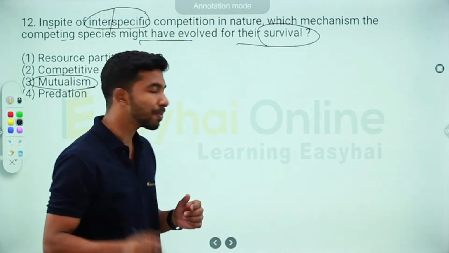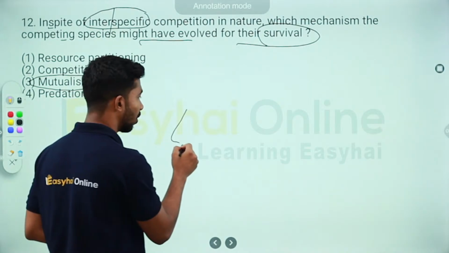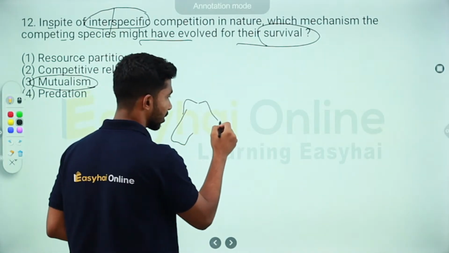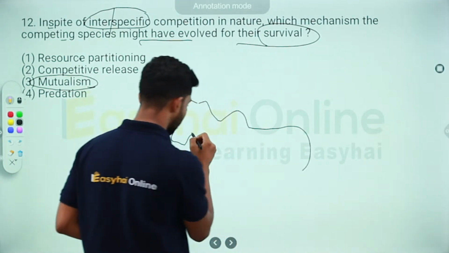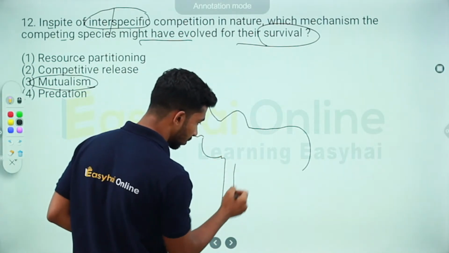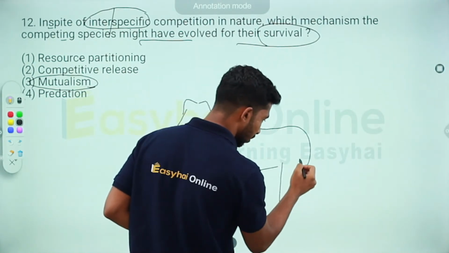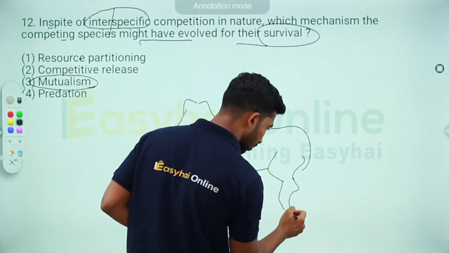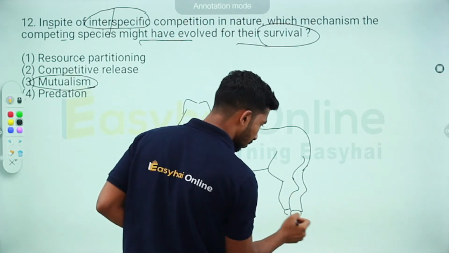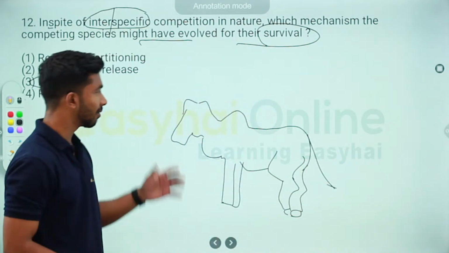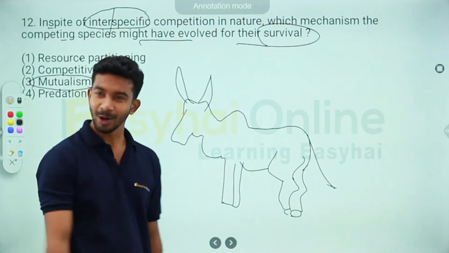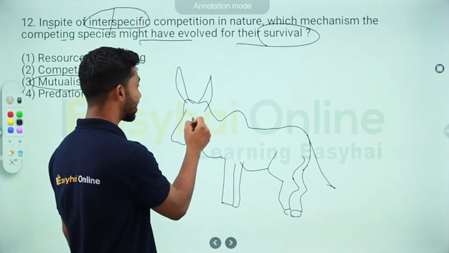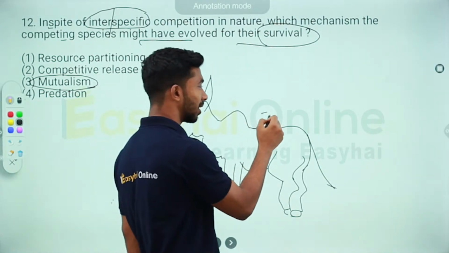Let's say there's this cow, with horns also, and there's a bird.